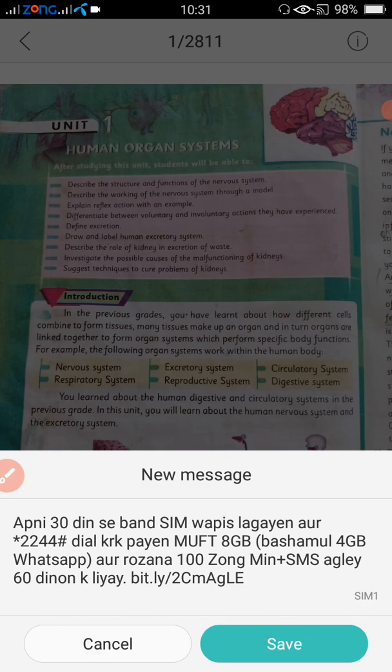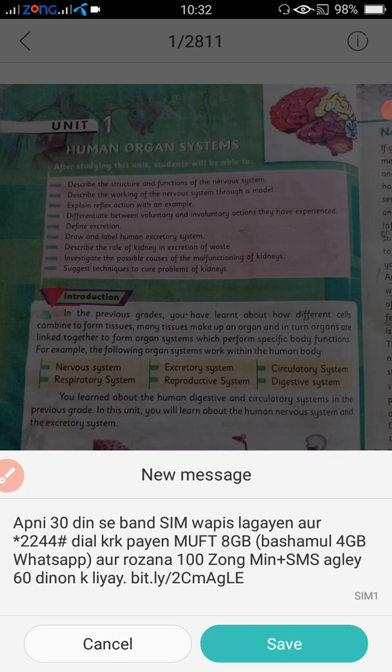RBCs are the blood cells and make it a type of blood which is known as oxygenated blood. Then the lungs transport it to the heart, and then the heart pumps this blood to the cells of the body, and in this way the heart transports the oxygenated blood to the body cells. And the fourth one is the respiratory system.